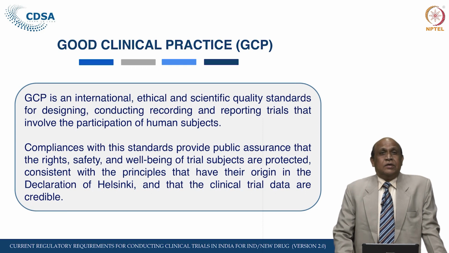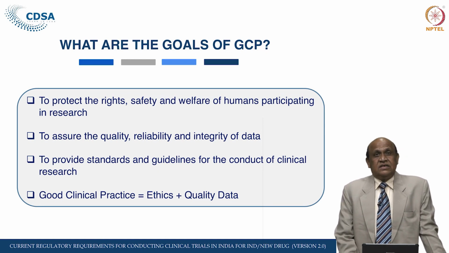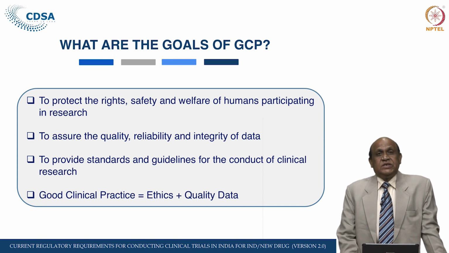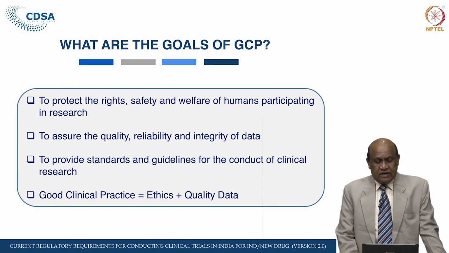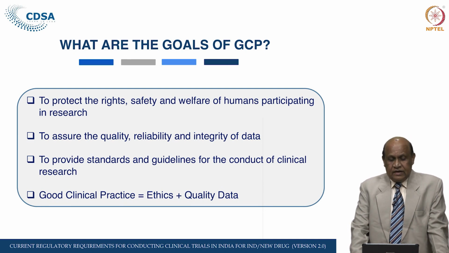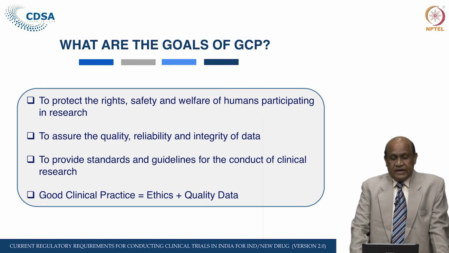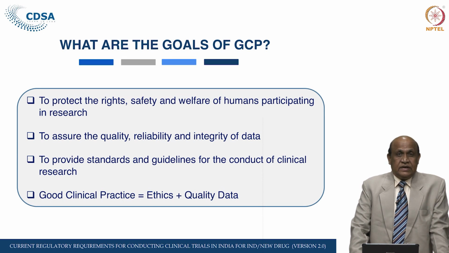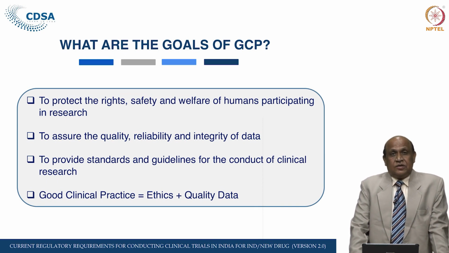These are the principles of GCP. What are the goals of GCP? That is to protect the rights, safety and well-being of the human participants in the trials, to assure the quality, reliability and integrity of the data collected in the trial, and also to provide the standards and guidelines to conduct clinical trials as well as clinical research. That is, GCP is equal to ethics plus quality data.